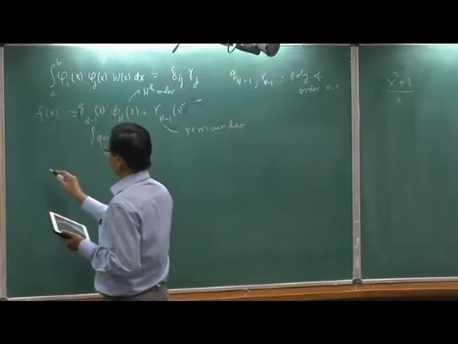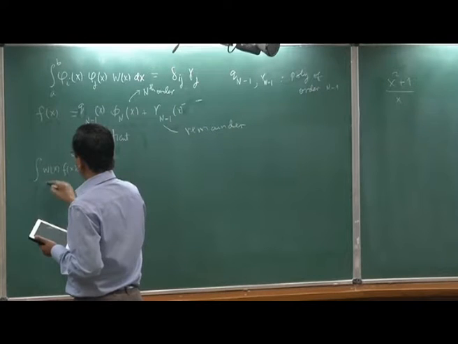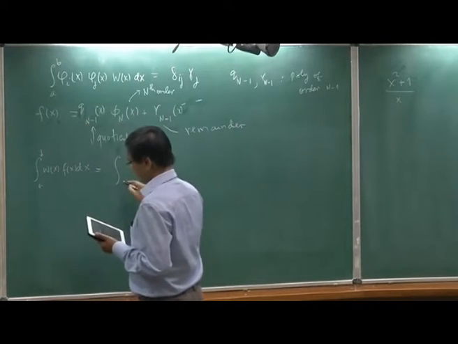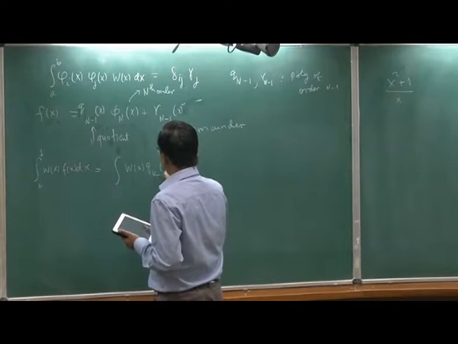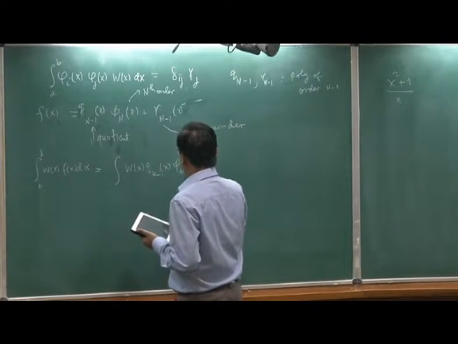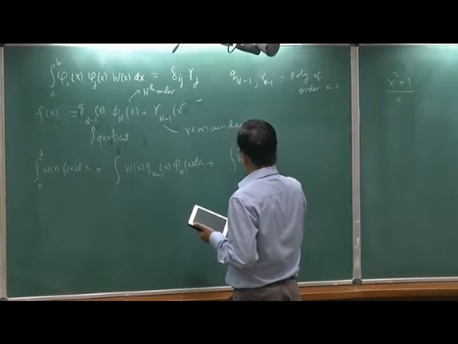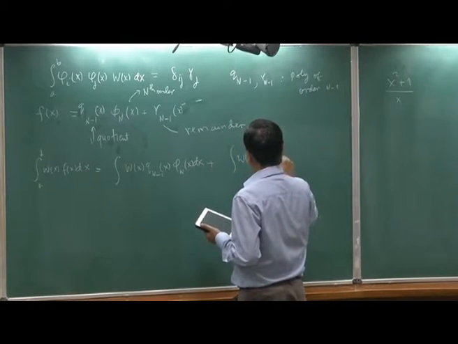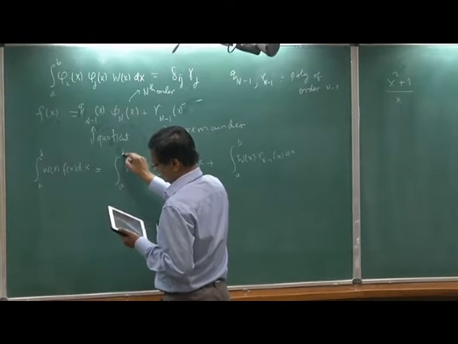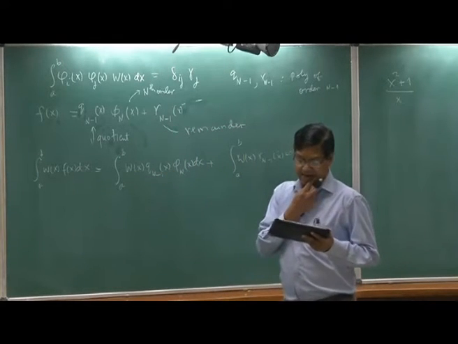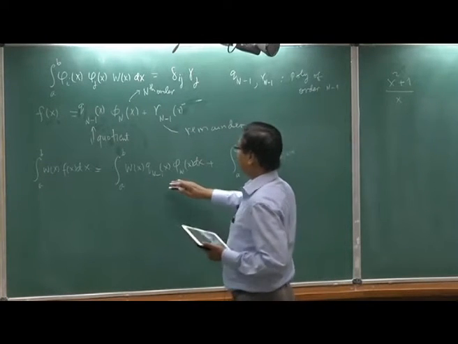Now let us integrate this, w(x) f(x) dx from a to b. The proof is definitely a bit long, so find f(x) dx plus x dx. Okay. Now what happens to this?